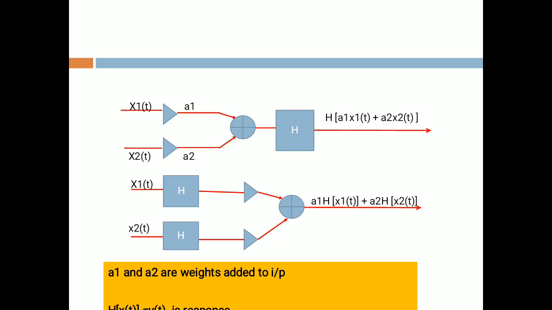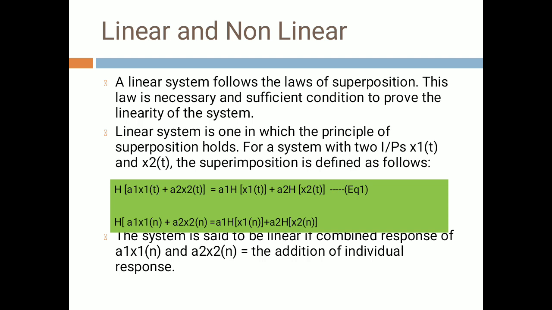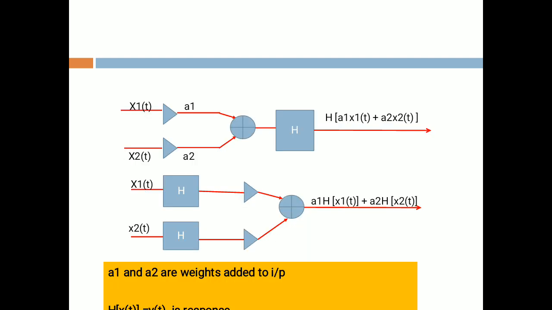And at the lower side the diagram is, if we take a1 and a2 outside, we get x1 and x2, then we get the response and then a1 and a2. So what output are we getting? a1 H[x1(t)] plus a2 H[x2(t)]. a1 and a2 are the weights added to the input. So whatever equations we have seen, the same equation is given by the diagram.